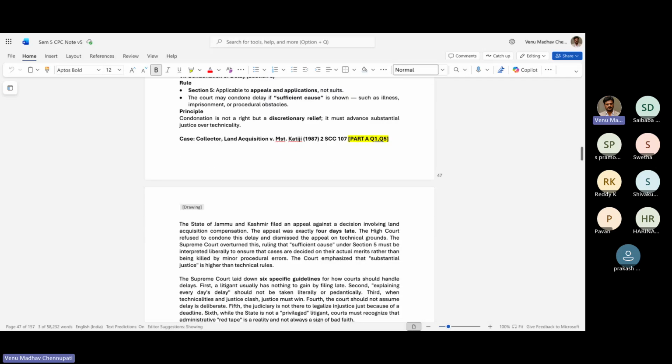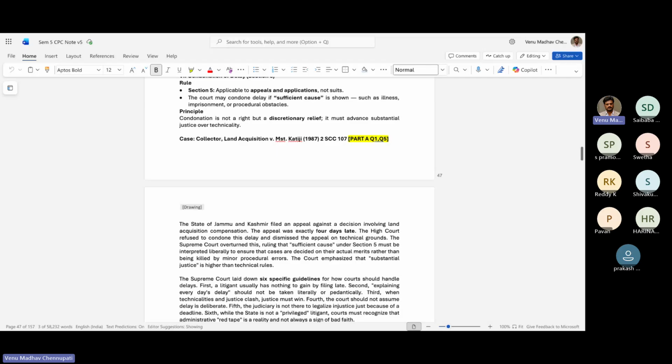So here also there is one case which is basically Collector Land Acquisition versus Mrs. Katiji in 1987. So the State of Jammu and Kashmir filed an appeal against a decision involving land acquisition. The appeal was exactly 4 days late. The High Court refused to condone the delay and dismissed the appeal on technical grounds.